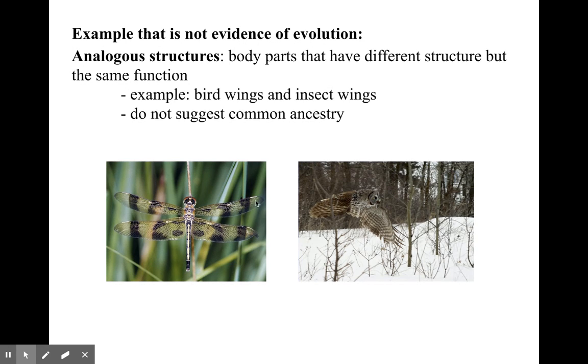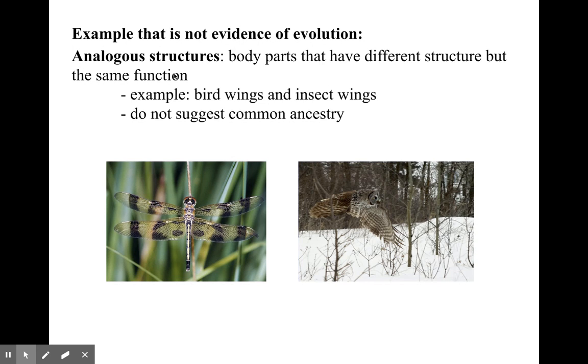If we analyze the wing of this insect and the wing of this bird, totally different. This bird has bones. This insect does not even have bones. So totally different anatomy. And so they are not related to each other. Again, way back in the past at the fish level, but nothing on the land level. They are not related to each other. So just because they both fly does not mean that they have common ancestry. But a lot of people like to think this way, especially the non-scientists.